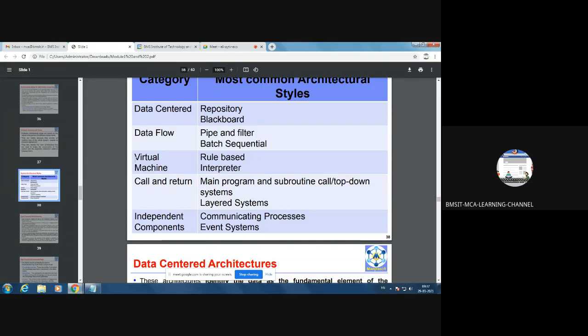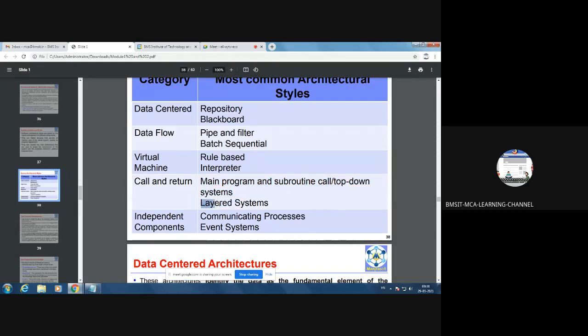Then another software architectural style is virtual machine architectural style. One is rule based and another one is interpreter architectural style. And another one is call and return model. It follows the top-down approach, where you can take your C program as an example: main program and subroutines which follow top-down approach.